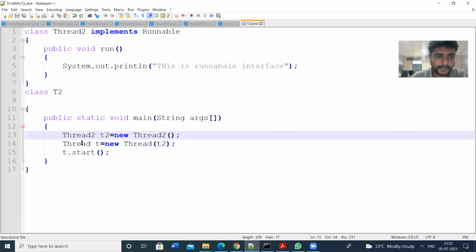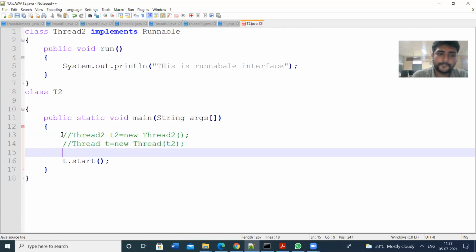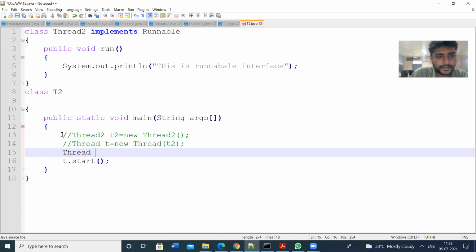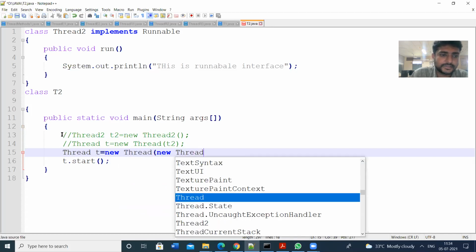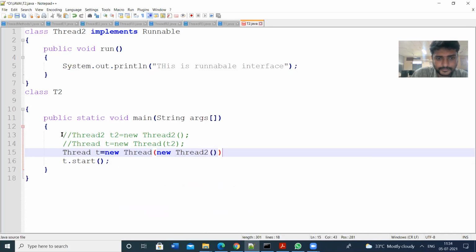Or we can give this in a single line. Let us try this one. I am creating an object t, new Thread, and in the braces we can pass new Thread2.